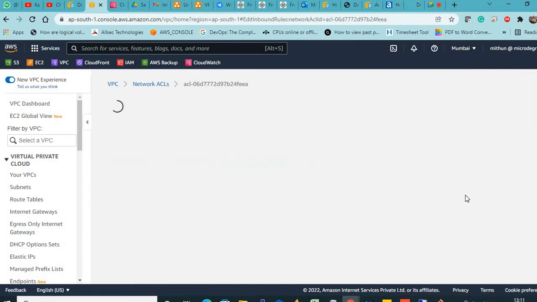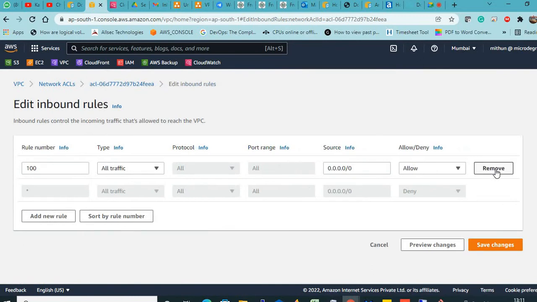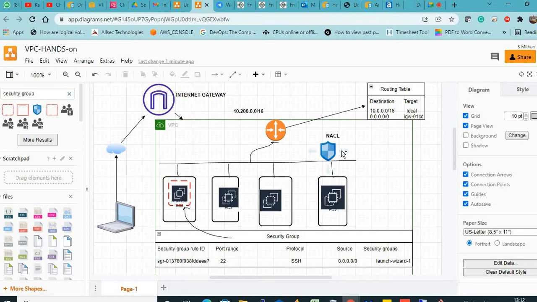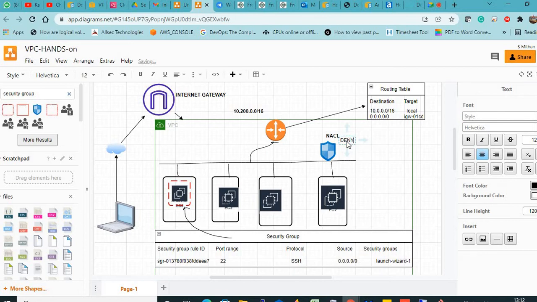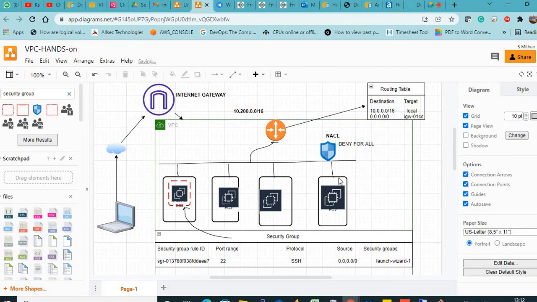Now let me edit here. What I will do is deny. Rather than allow, I will deny here, for all. That means this subnet, this subnet, this subnet, irrespective of how many subnets, will follow all the rules. So no traffic will be able to reach this. That is the meaning of network access control list.